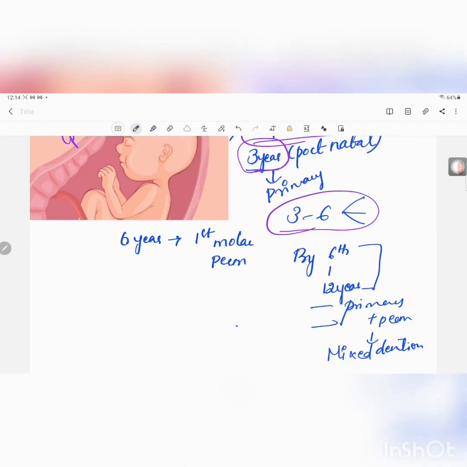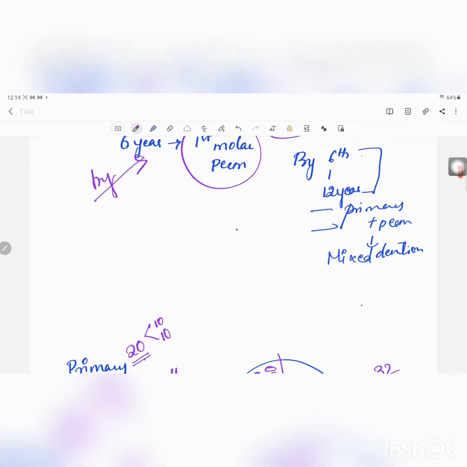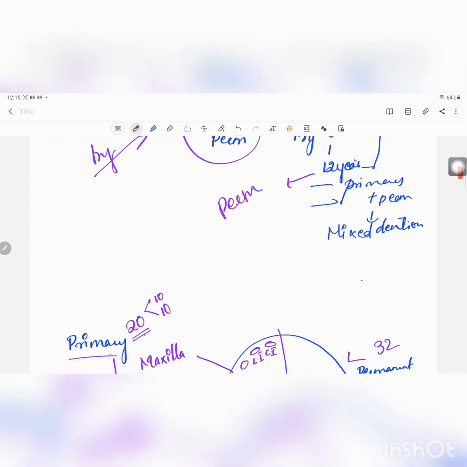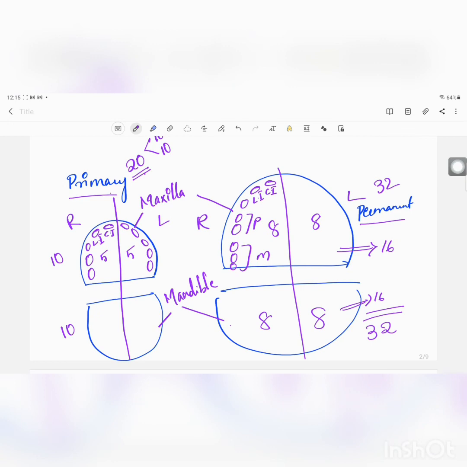From 3 to 6 years, the dentition is going to be intact. That is nothing but we don't see any type of disturbances over here. We only see the primary dentition. After this, we see the first permanent molar erupting by the age of 6 years. Right. From 6 to 12 years, it is going to extend. That is, all permanent teeth are going to erupt by 12 years. Right. So, till the time when we see primary and the permanent together, then we call it a mixed dentition.